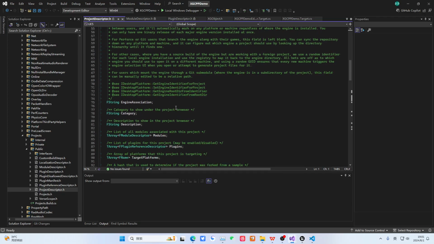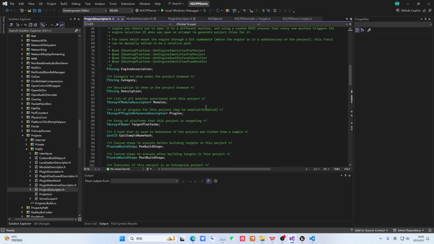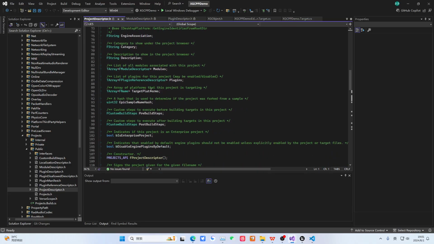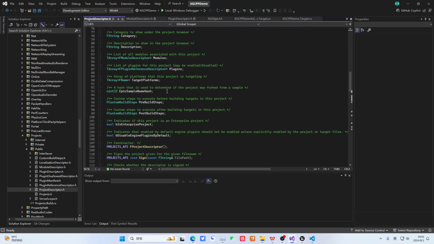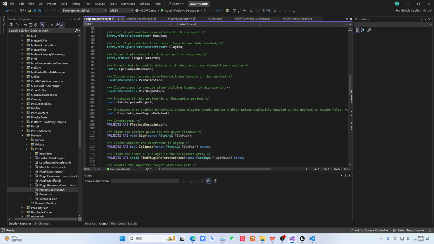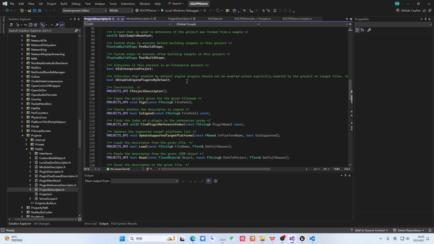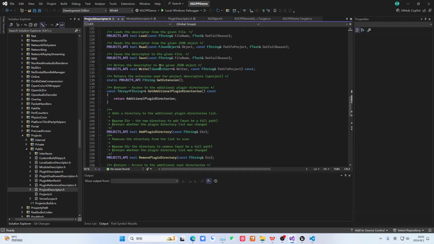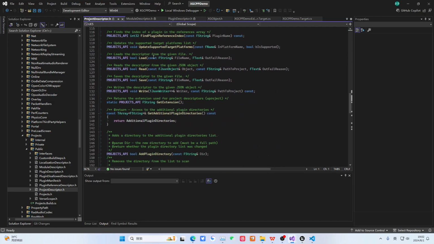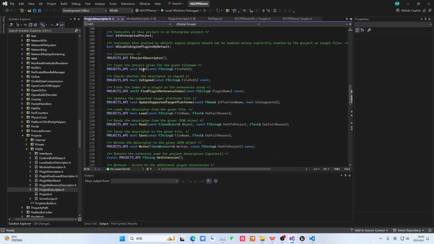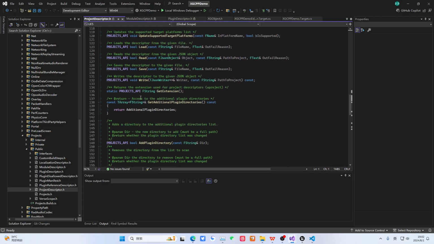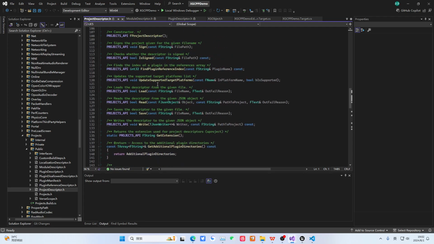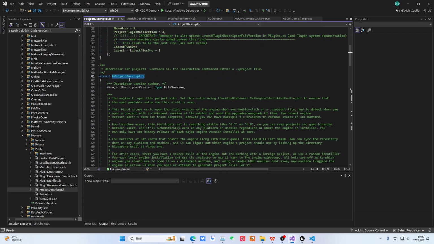He wrote so much here. Actually, it's just the engine's version number. This is the category description for the module plugin displayed here. And then the target platforms he gave. Then these are some other parameters. Is this an enterprise project? Actually, you can get these things from your uproject. Yes, that's completely fine. You just need to reach the struct.